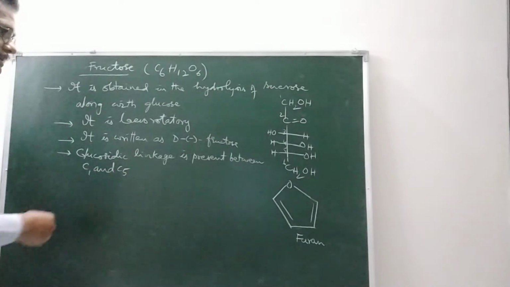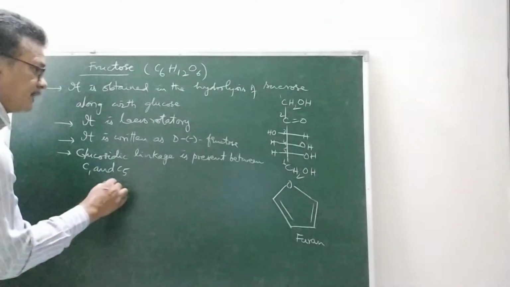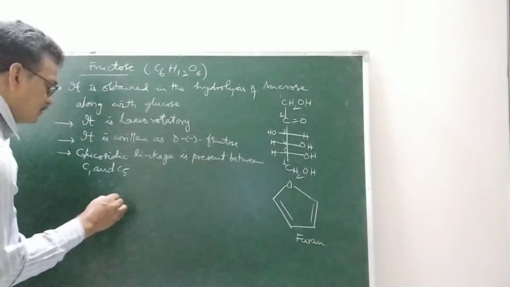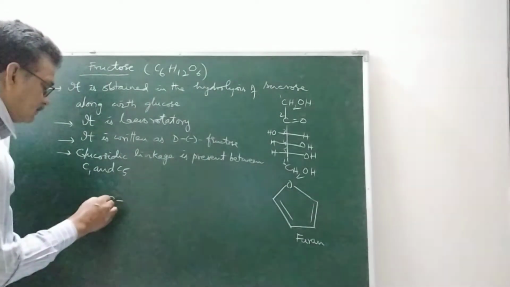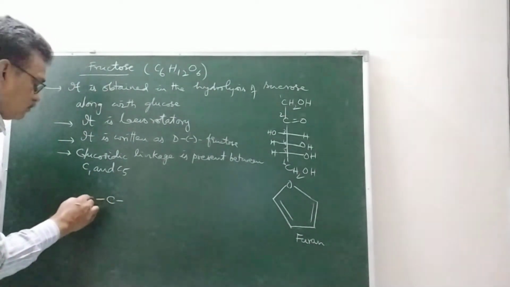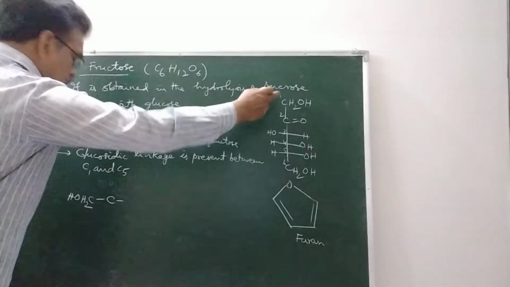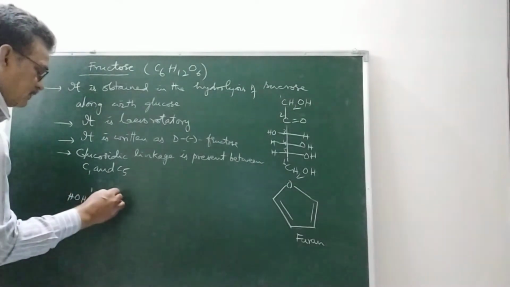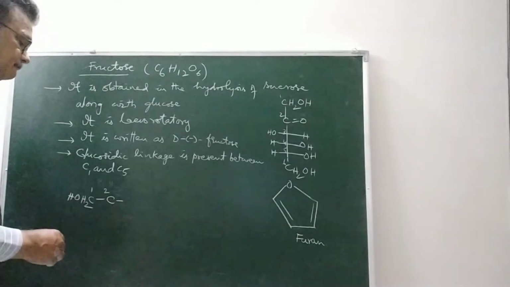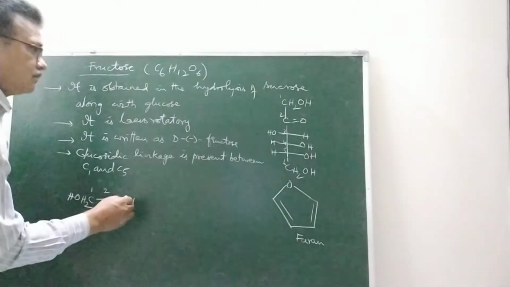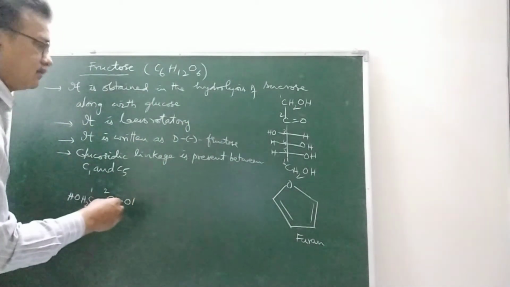If we write these structures, we will write like this: CH2OH, this is the first carbon, this is the second carbon, OH, CH2OH.